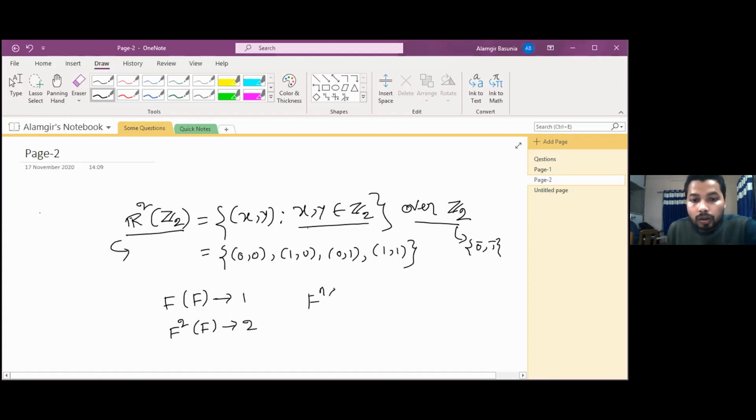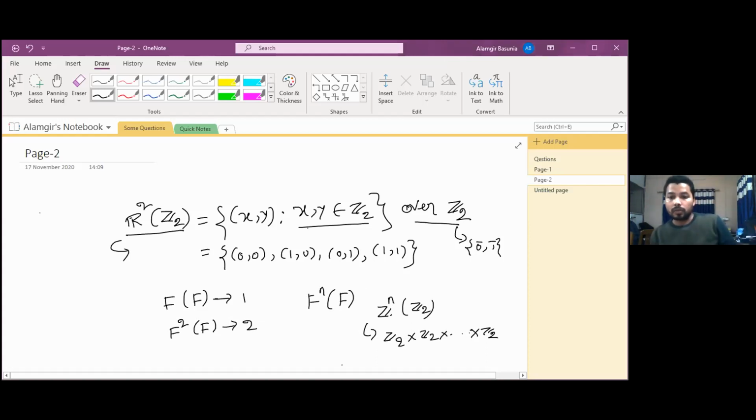Similarly, Fn makes a vector space of dimension n over the same field F. Similarly, Z2 to the n over Z2 means Z2 cross multiplication up to n times. And to be a vector space over Z2, or any Zp, in particular I am talking about Z2, for any set to become a vector space over Z2, that set must satisfy one property. That property is v plus v is equal to 0.